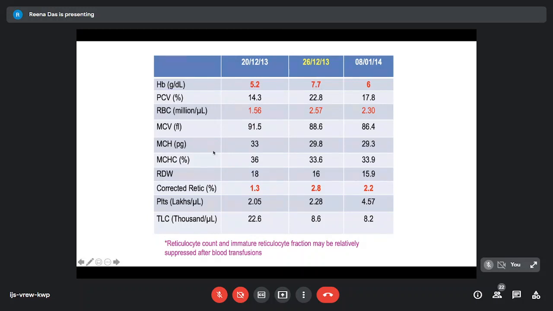And the reticulocyte count and mature reticulocyte fraction was suppressed. So it can actually be suppressed even when the patient keeps on receiving multiple transfusions, which can give rise to the bone marrow being shut off for a while. And if we happen to do the reticulocyte count at that time, you can get a wrong or a reduced reticulocyte response.